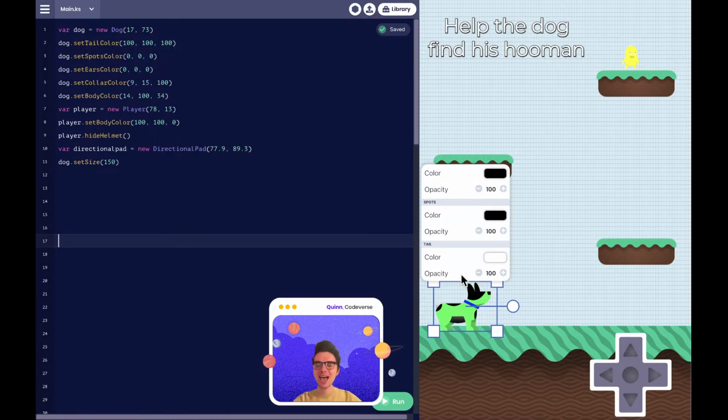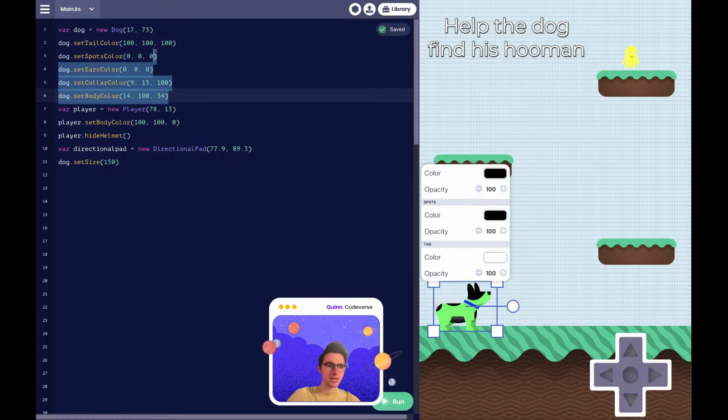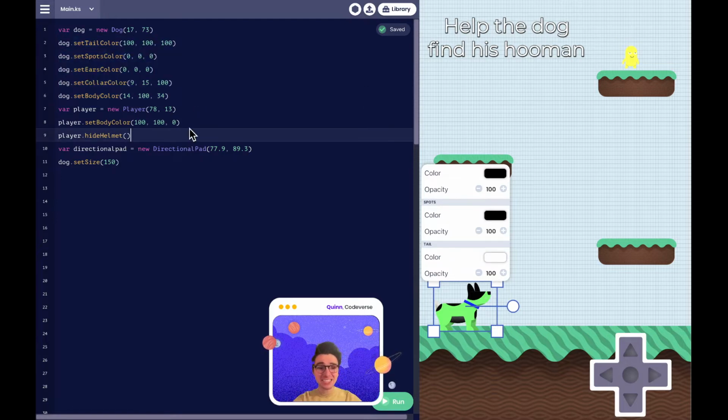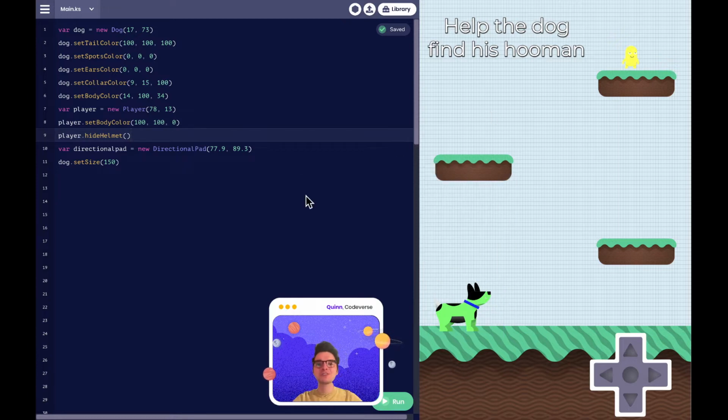As you notice, I did so much quick work changing those colors, and I added in not 1, not 2, not 3, not 4, but 5 lines of code, just like that. Whoever told you coding was hard has not coded with Codeverse before. So coding with Codeverse is super easy.